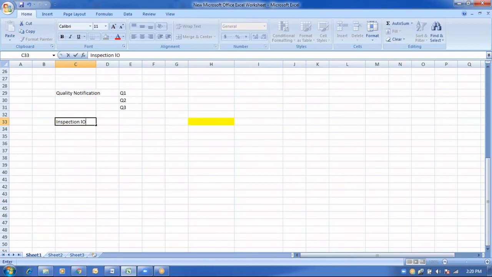It will be raised against the inspection lot. For example, we are manufacturing a particular product, so the inspection lot is already getting generated. During the phase of our manufacture, we have found that the raw materials we are consuming are not as per the quality conformance.